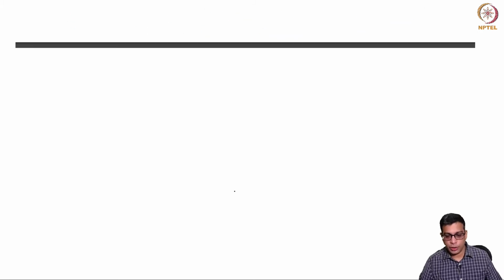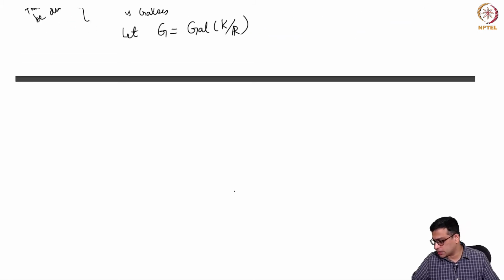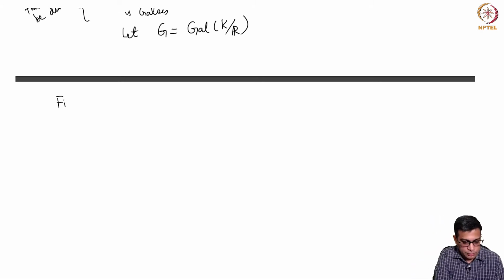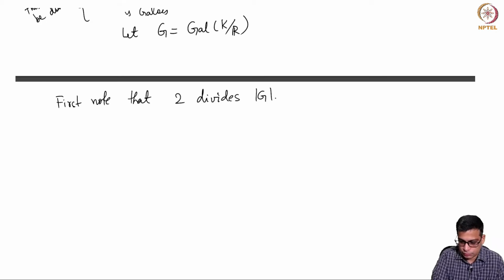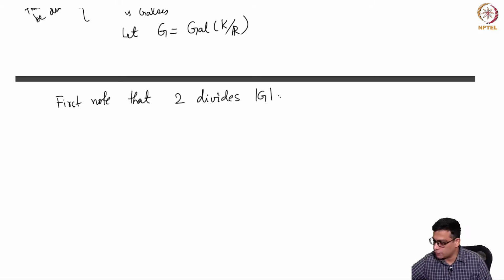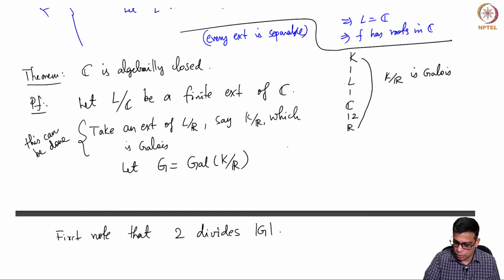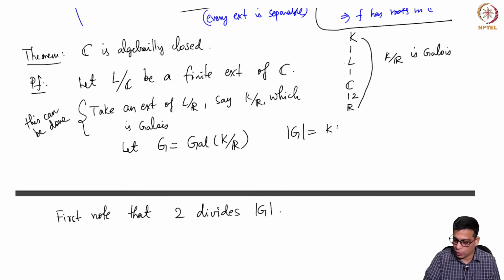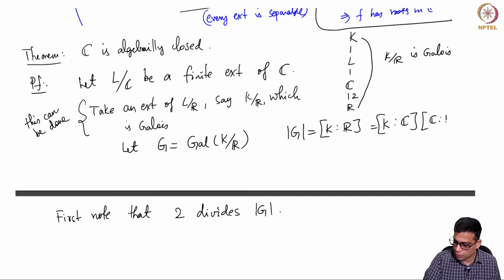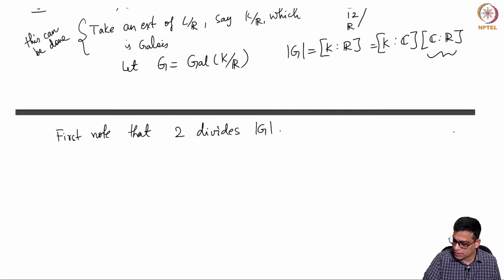Now we are going to use some fairly advanced group theory. We first note that 2 divides the order of G, because the order of G is equal to [K:R], which is equal to [K:C] times [C:R], and this is 2.